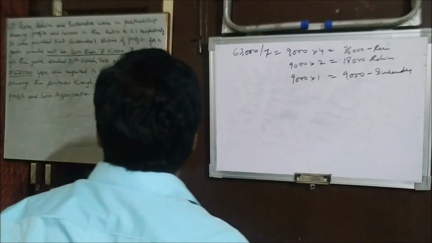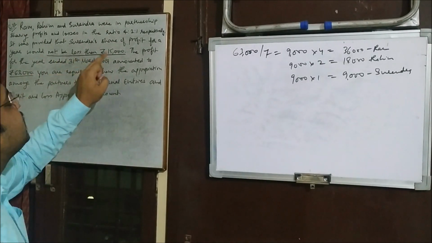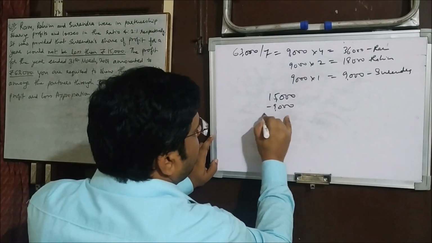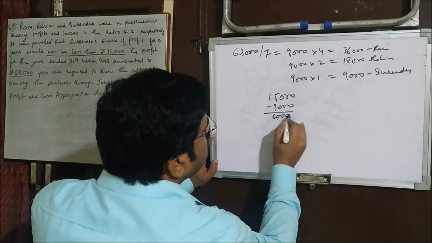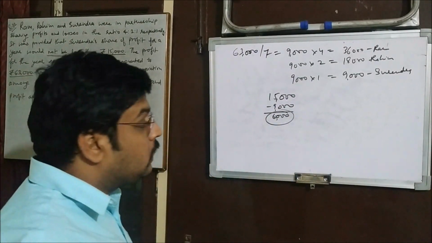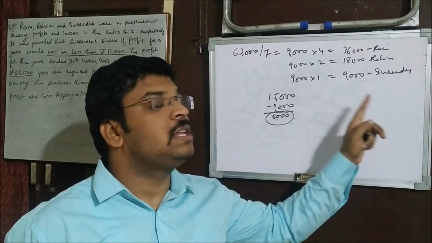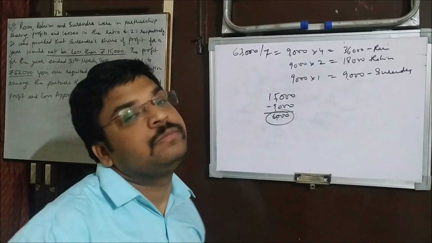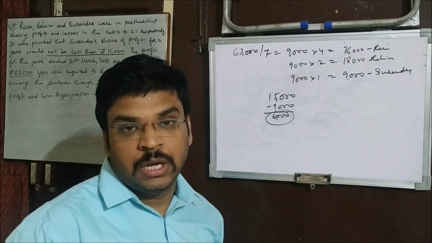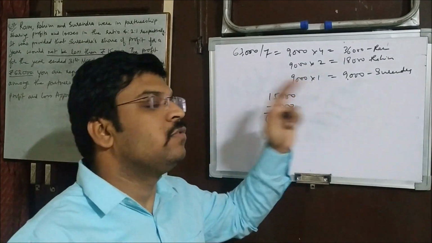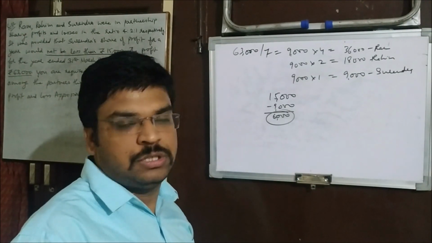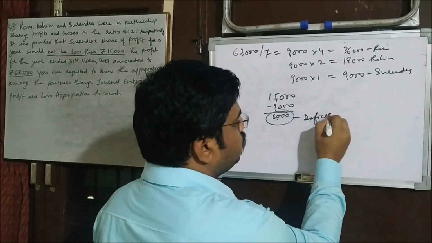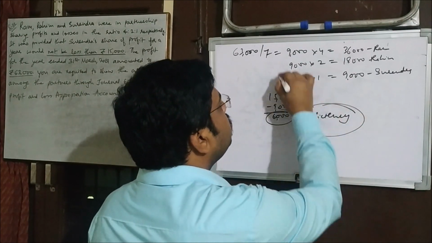Okay, but how much amount was promised to him? It would not be less than 15,000. So we compare with 15,000, then there is the deficiency of 6,000. Now guarantee has been given that Surendra in any condition will be paid at least 15,000, right? But his share of profit is not allowing 15,000 as per the profit. If there was more profit, you would have got more, but at present this is not the situation. Now what to do? So this 6,000 is the deficiency. So this deficiency will be borne by these two.